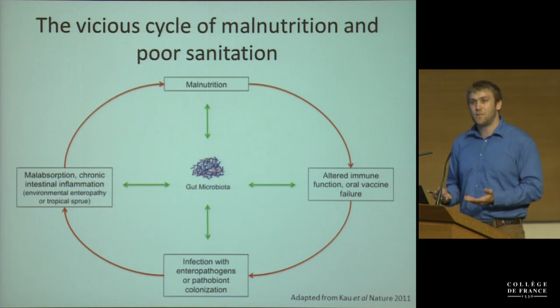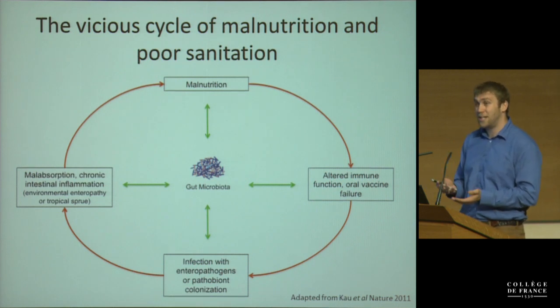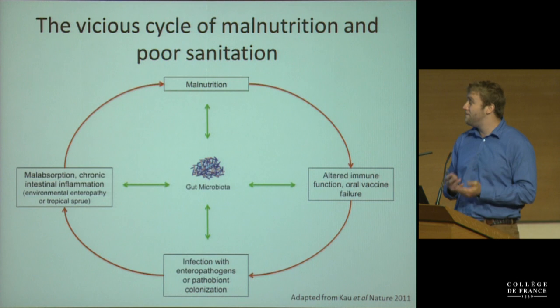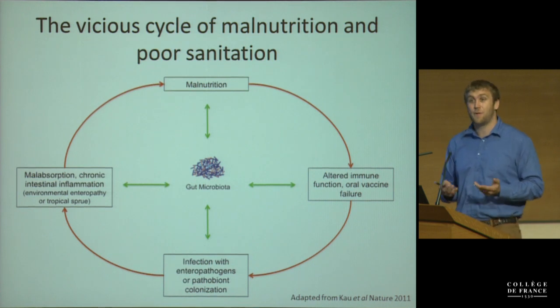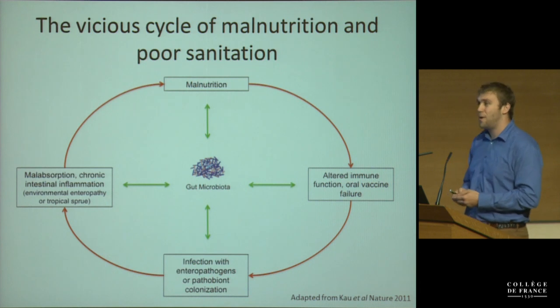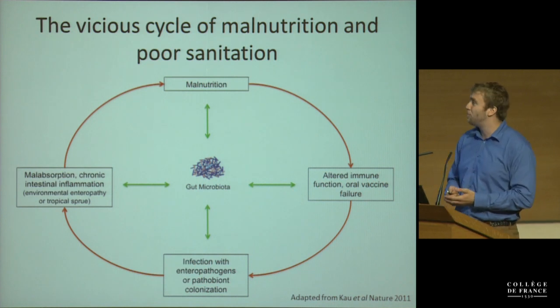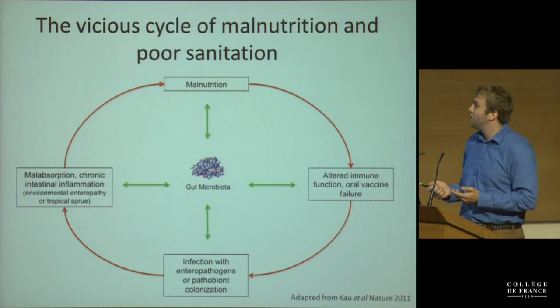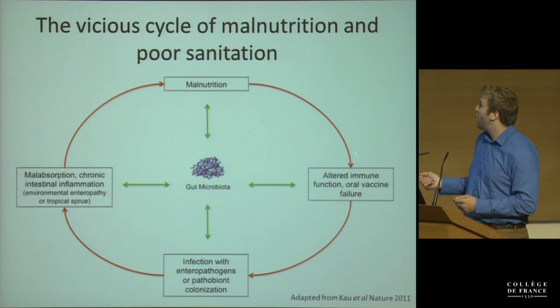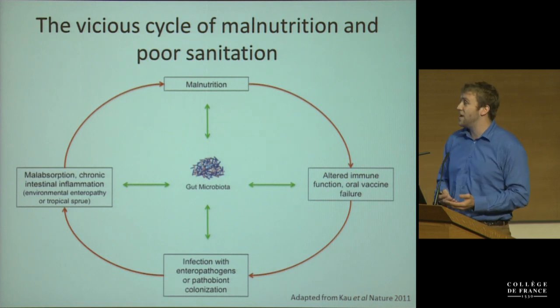And as most of you know, malnutrition is a significant worldwide health issue, actually particularly in children. So 1/5 of all deaths in children under 5 years of age is actually due to the impact of malnutrition. And what we're beginning to realize now is that malnutrition is not really only a problem of food insecurity, it's actually a microbiological problem. So it starts in childhood malnutrition, and that can actually alter the development of the immune system and even lead to oral vaccine failure.